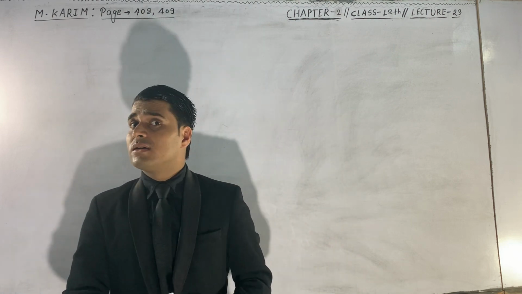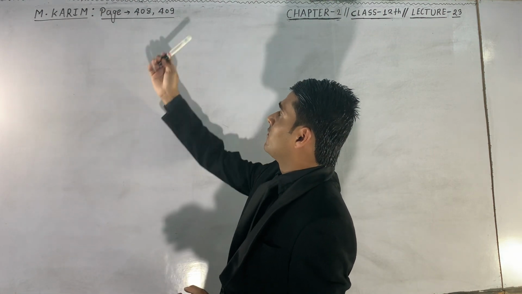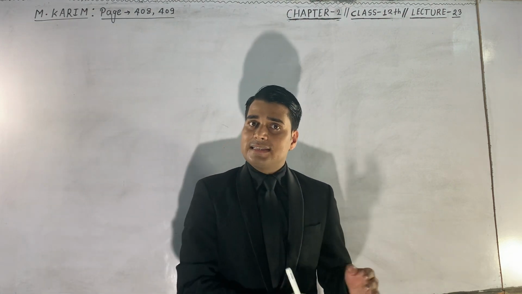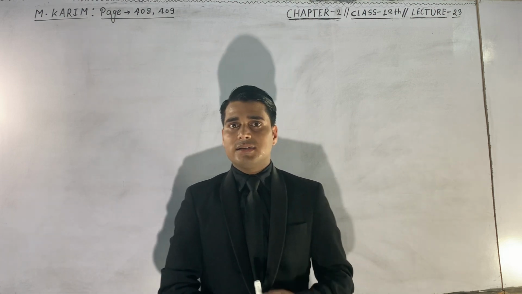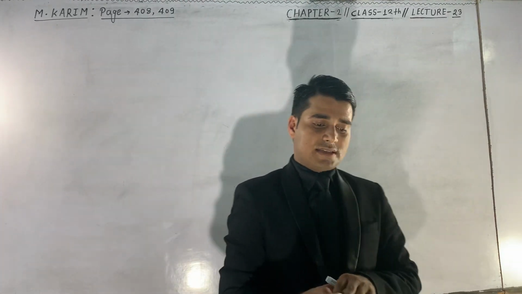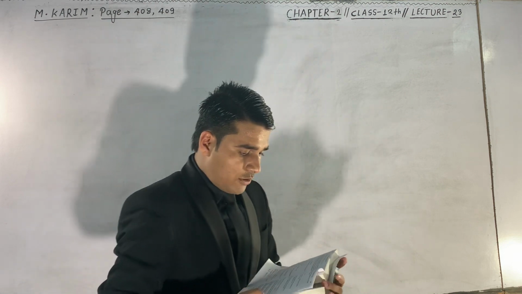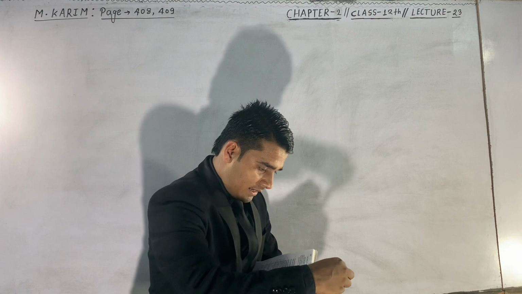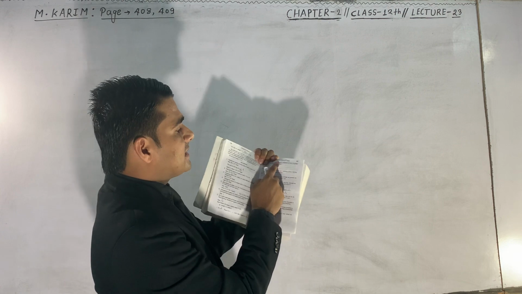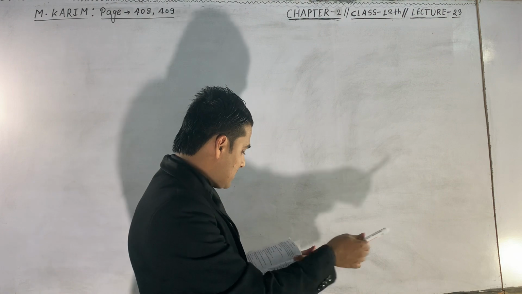So turn over your M Karim to page 408 and 409. From M Karim, we are going to solve some numericals. So let us start. This is the M Karim book, and today we have to do some numericals related to electrical capacitance and sharing of charges. So let us do the first numerical.